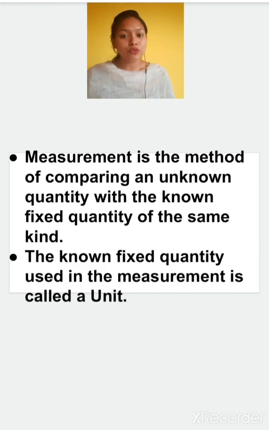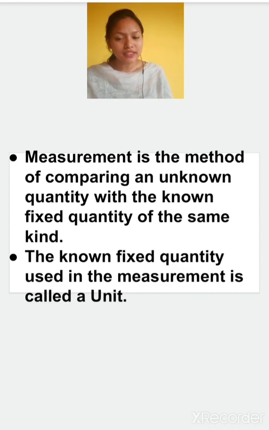Because we buy different things in different quantities. We measure length in meters or kilometers. We weigh things in kg and grams. We also take liquid things in liters, and many more units are there that we use. Foot is also there, cubit is also there. So all these are the units of measurement.